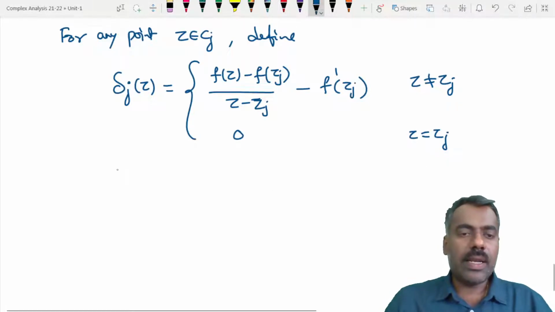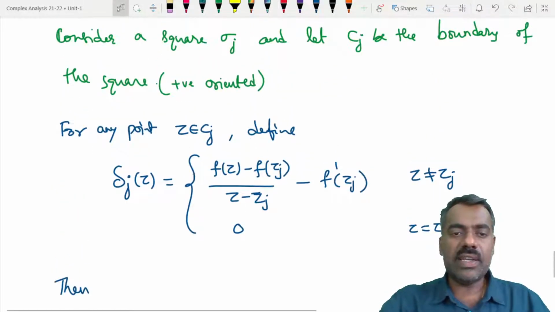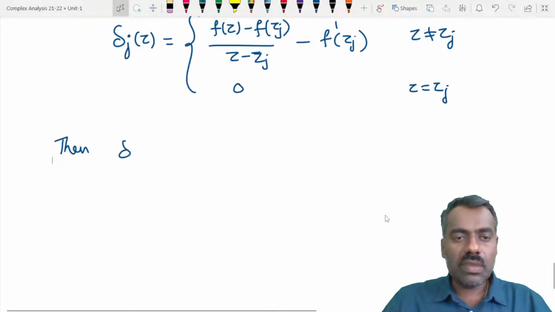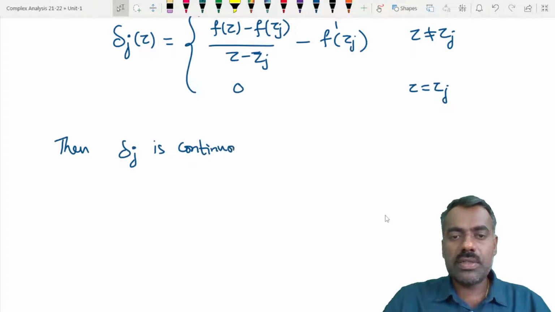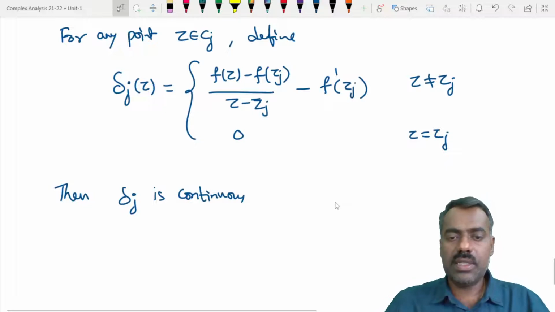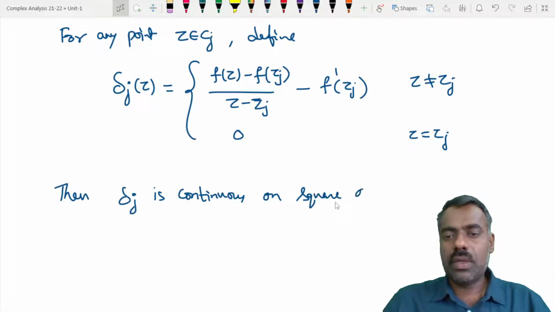Then we can observe that delta j is continuous on the square sigma j.